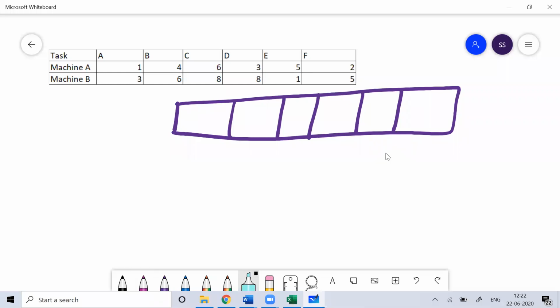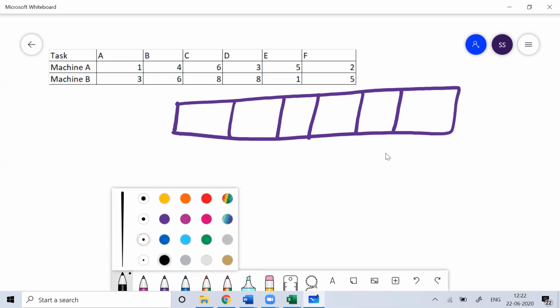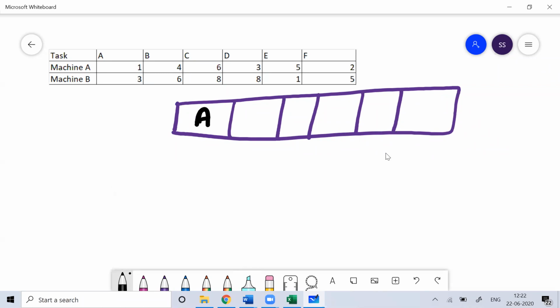On machine 1, the smallest value is 1, for job A. So you will start with machine 1, job A, the smallest one.